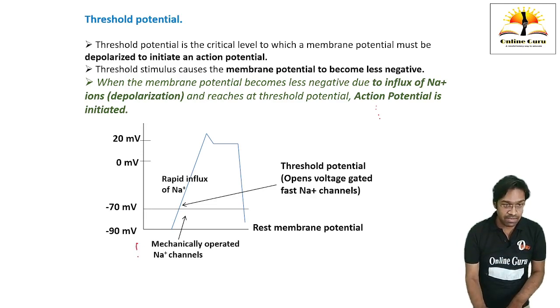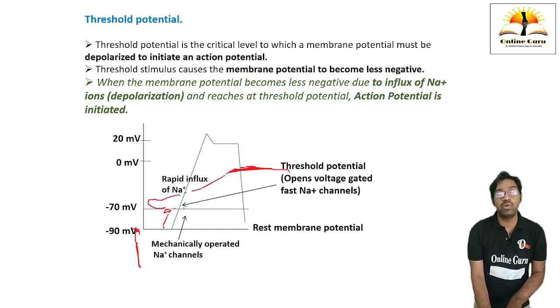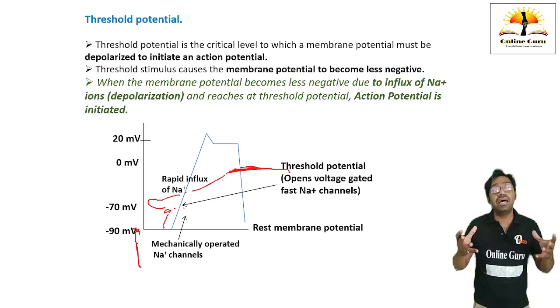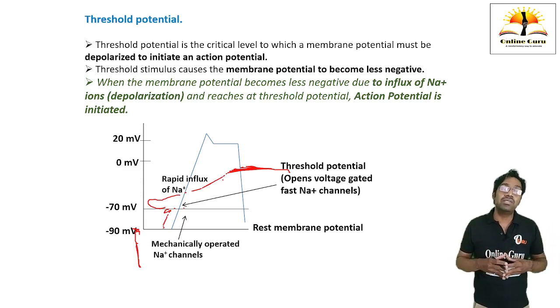See here, the diagram is there. The resting membrane potential is minus 90 millivolts. When the stimulus comes, it opens mechanically operated sodium channels. This increases the membrane potential till the threshold. At this point, there is opening of voltage gated fast sodium channels, which causes a very rapid influx of sodium ions inside the cytosol, thus increasing the positive polarity inside the cytosol.